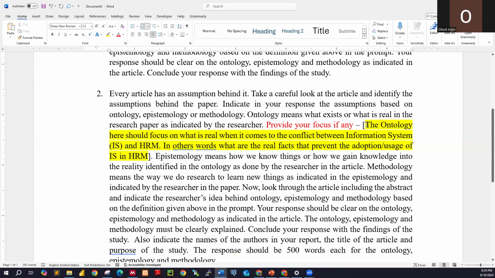So now the focus with respect to the ontology is saying that the ontology here should focus on what is real when it comes to the conflict between information system IS and HRM, human resource management. In other words, what are the real facts that prevent the adoption or usage of information systems in human resource management? Exactly. Now, before we add the epistemology, which means how we know things, all the way to methodology, now look through the article, including your response to all this and this and this and that.